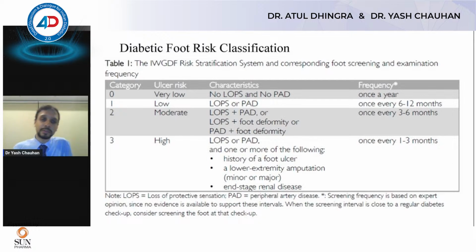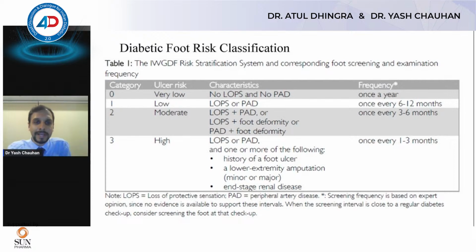Coming to the next thing, so this is once the ulcer has happened, right? So now we have to classify a foot. Often patients are on regular follow-up. So how do we prevent it? The prevention happens by classifying it according to a risk classification. We stratify every patient in what risk they fall, and that gives us an idea about how to prevent further ulceration.